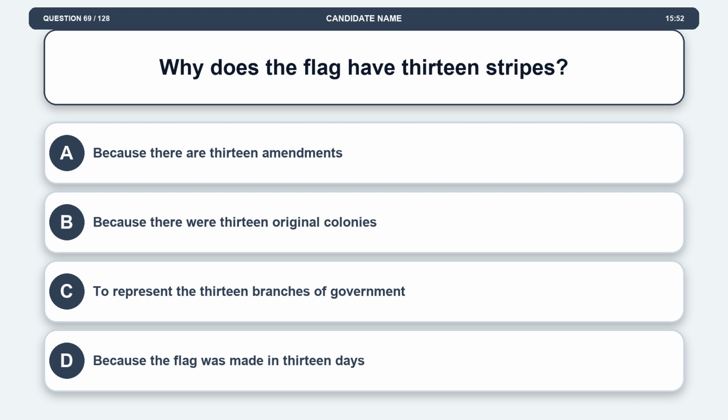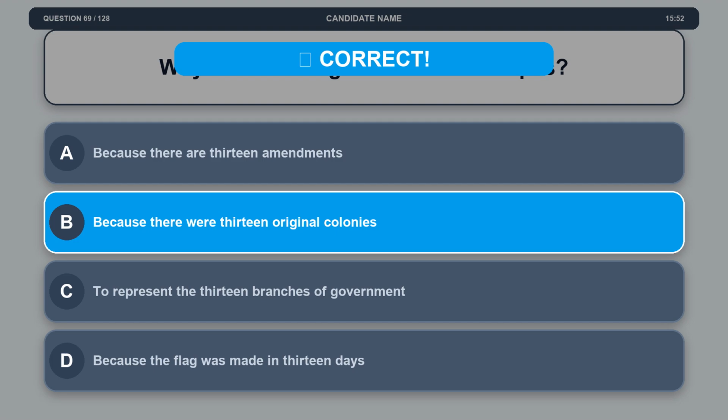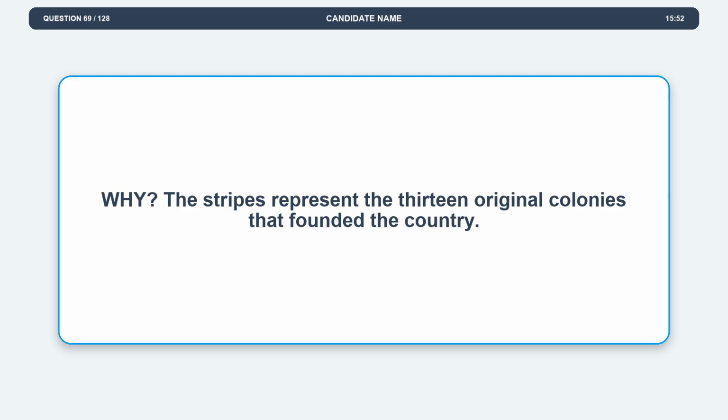Question 69. Why does the flag have 13 stripes? Option A, because there are 13 amendments. Option B, because there were 13 original colonies. Option C, to represent the 13 branches of government. Option D, because the flag was made in 13 days. The correct answer is option B, because there were 13 original colonies. Explanation. The stripes represent the 13 original colonies that founded the country.